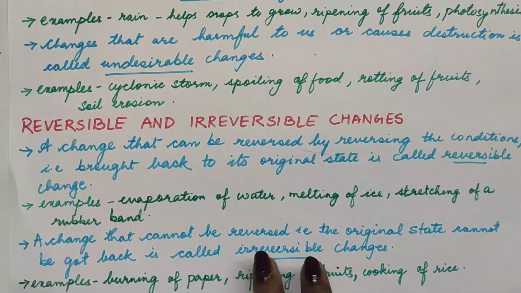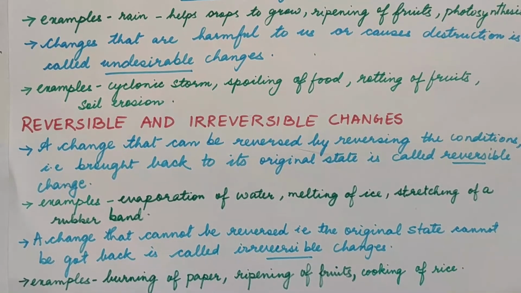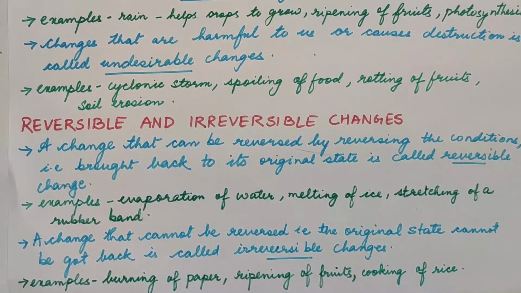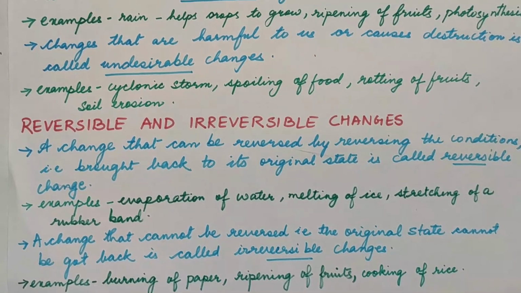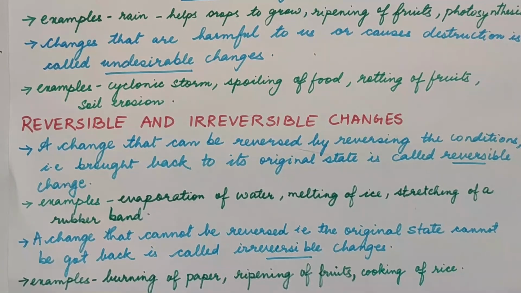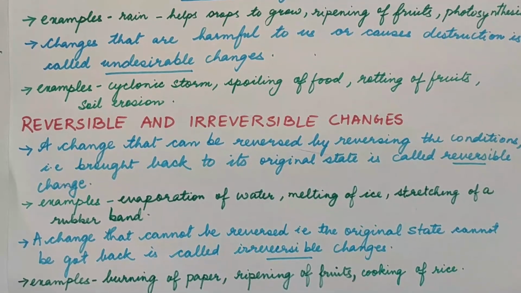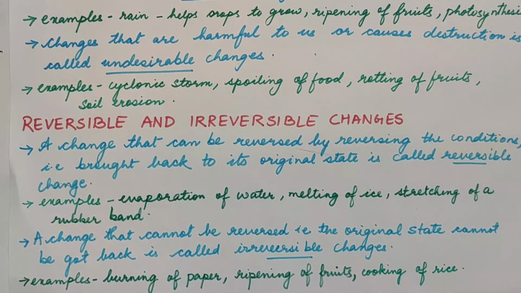Similarly, if a change cannot be reversed, or its original state cannot be got back, then we call it an irreversible change. Like burning of paper, we cannot get the paper back once it is burnt. Then ripening of fruit, I can't get the raw fruit again once the fruit has ripened. And cooking of rice, once you cook the rice, this hard rice changes into soft and fluffy cooked rice. So these changes are irreversible, which cannot be brought back to the original state.